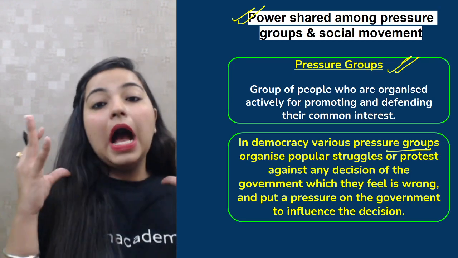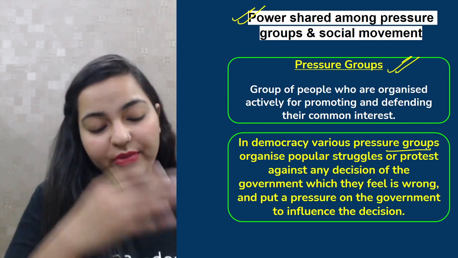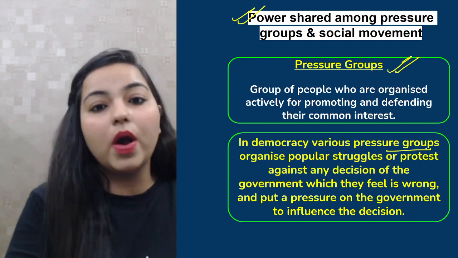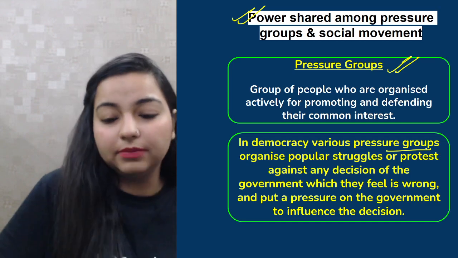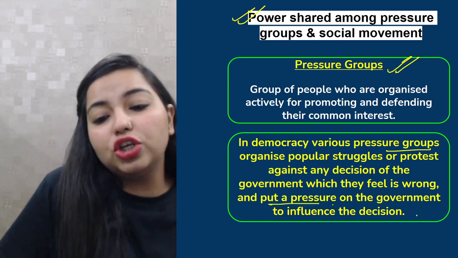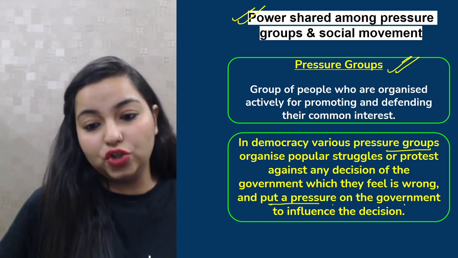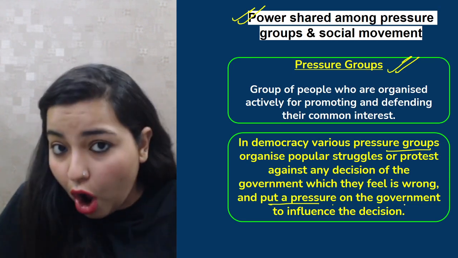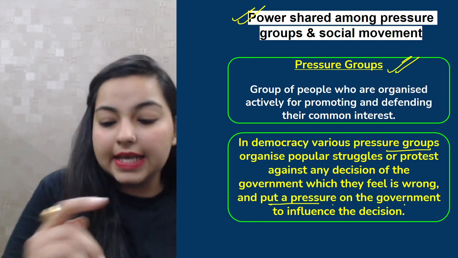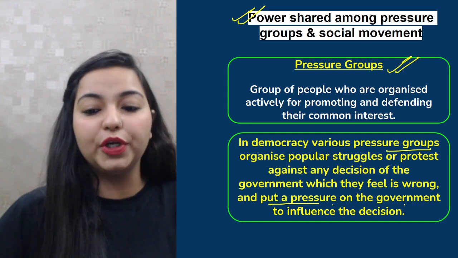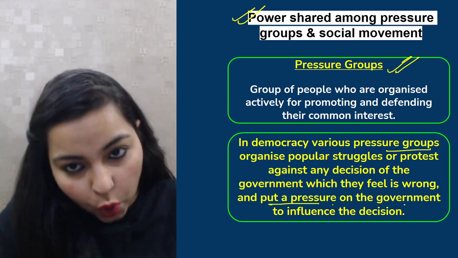If they do not agree to any particular decision of the government, they can definitely raise their voice and go against it, right? They can put pressure on the government to influence its decision, and if the government feels that it is wrong, then the government takes the necessary actions to change those particular decisions also. Okay, so that is it, and with this we're done with the complete chapter.